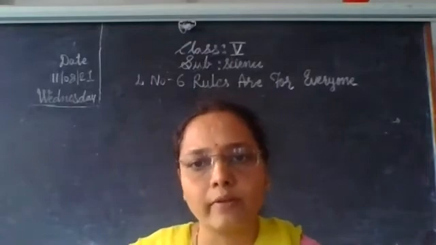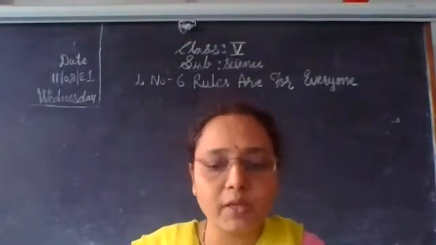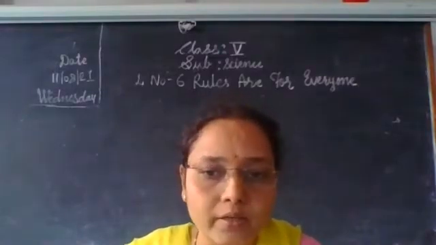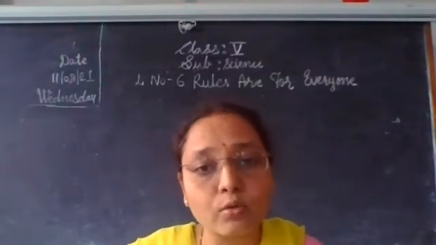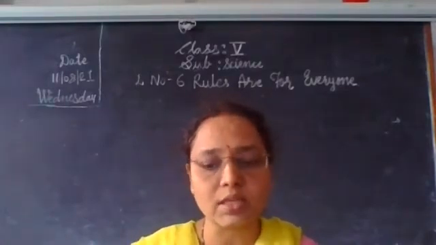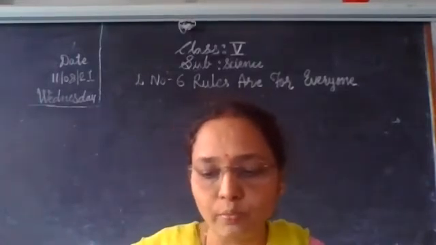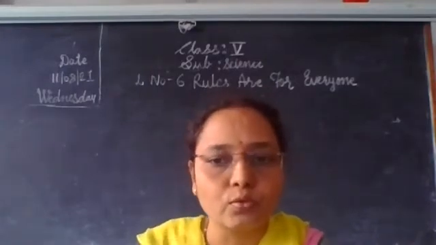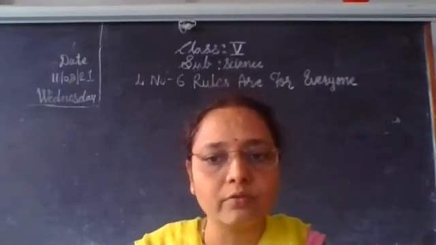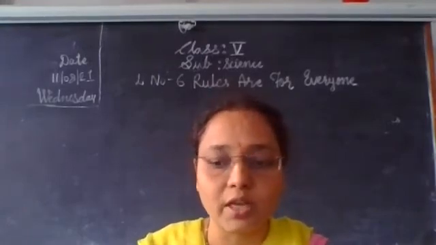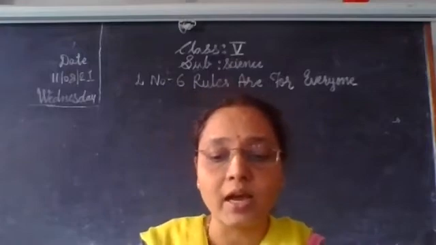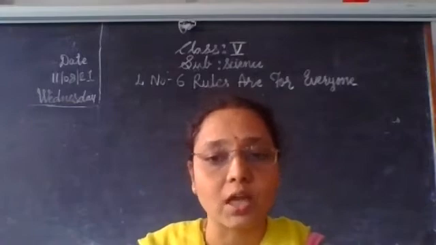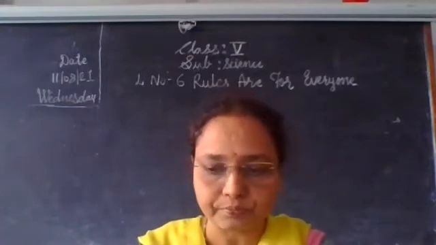Rules are for everyone. What is meant by a rule? And why are rules made? It's a question. Why are rules made? Rules are established to protect the weaker class in society. So rules are very much important. We should follow each and every rule, since the weak are at a disadvantage if such rules and regulations are broken.